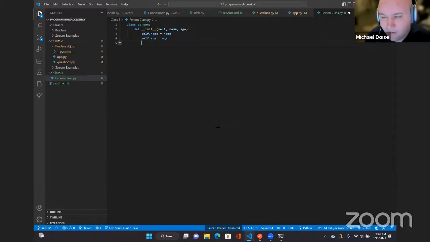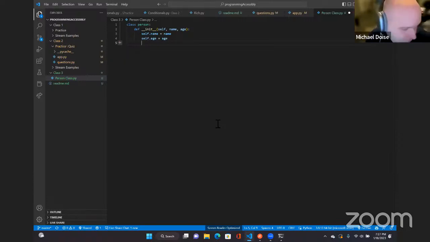So what we've done is we've created a person class. A person, as far as Python knows, can have a name and an age. These are class properties. These are variables that are only in the class, and they get assigned when we initialize. That's what the init is for, when we initialize the class. You'll get to see that in just a minute.